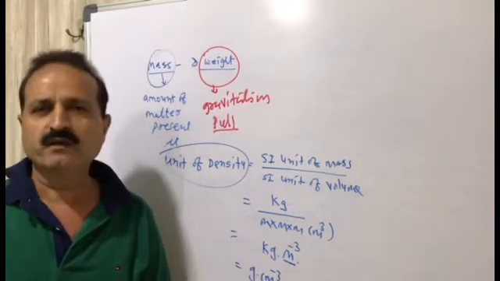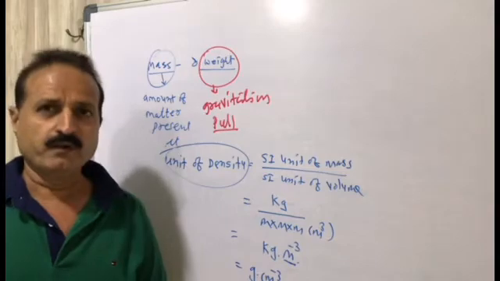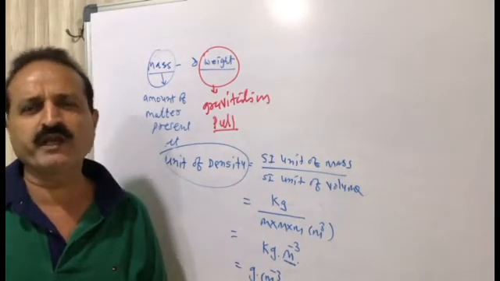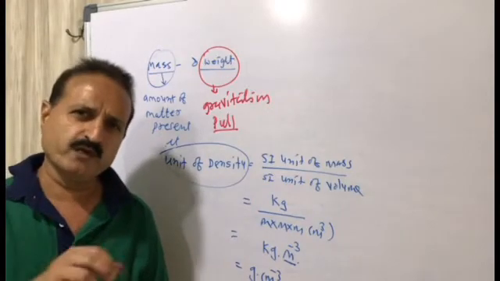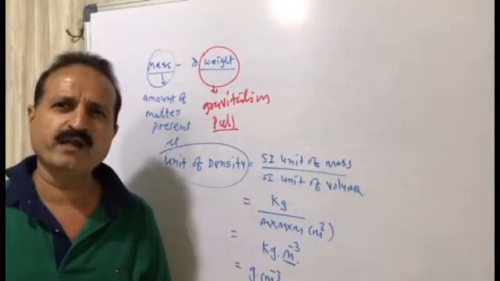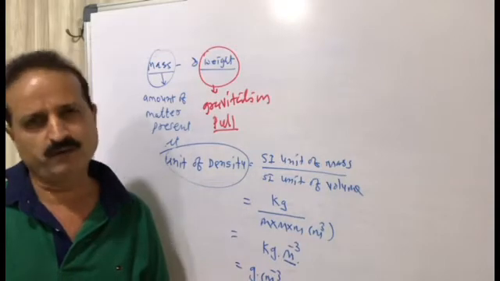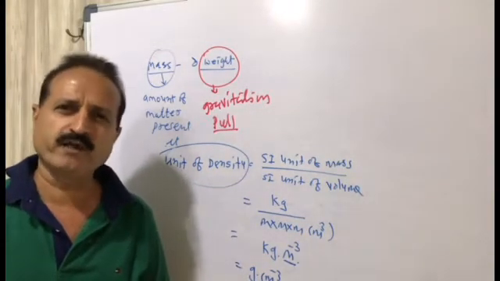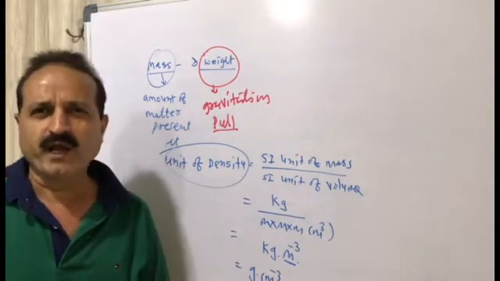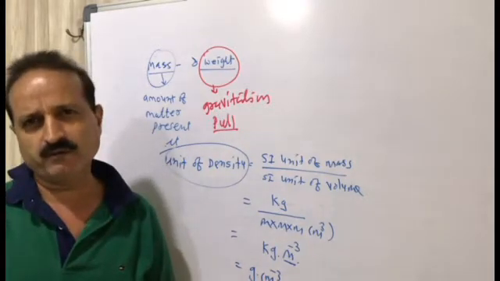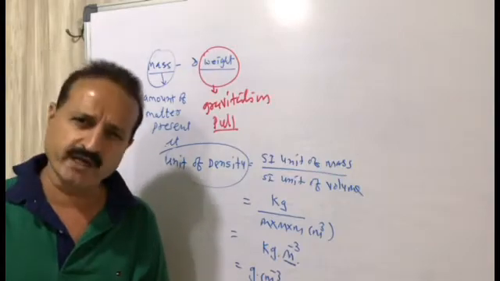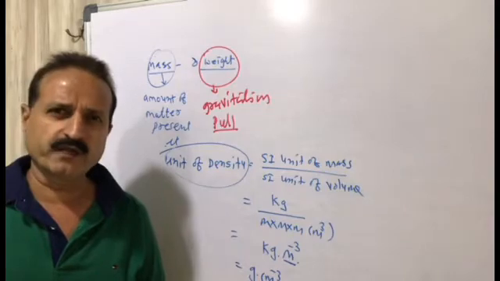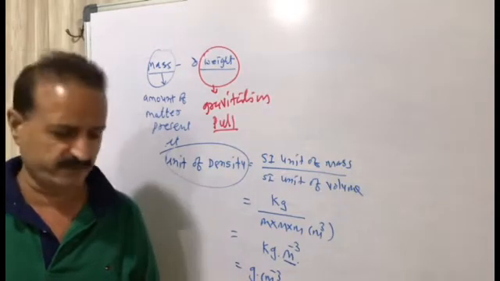So kindly excuse me. Now there are some units which we use in daily life. Suppose we go to a petrol pump and ask for 5 liter or 2 liter of petrol. Petrol is in liquid form, and liter is also not an SI unit, but we use it in daily life. So let's compare the value of liter with centimeter and decimeter.